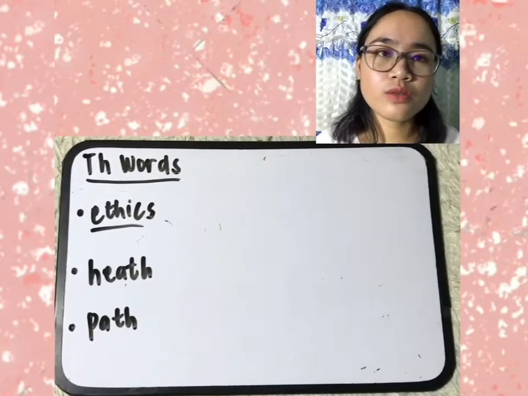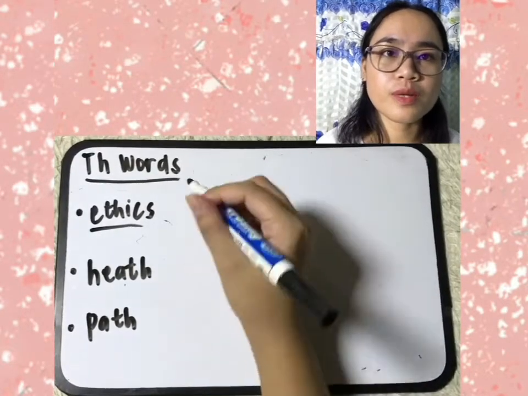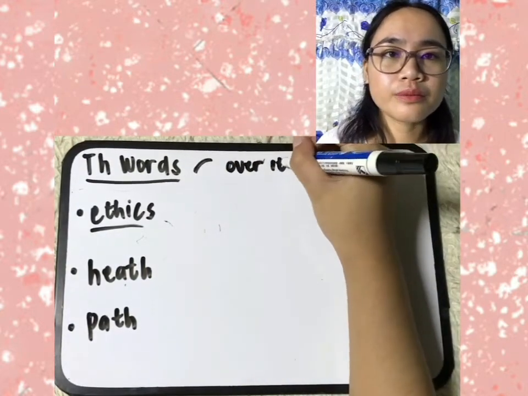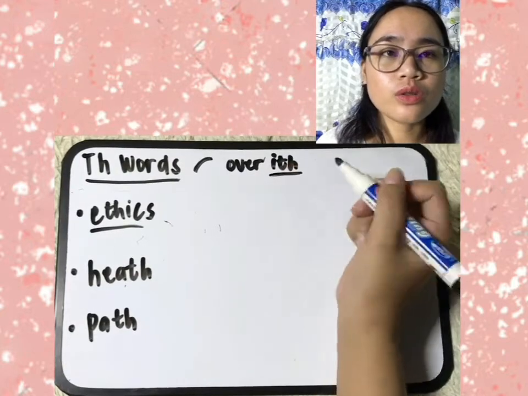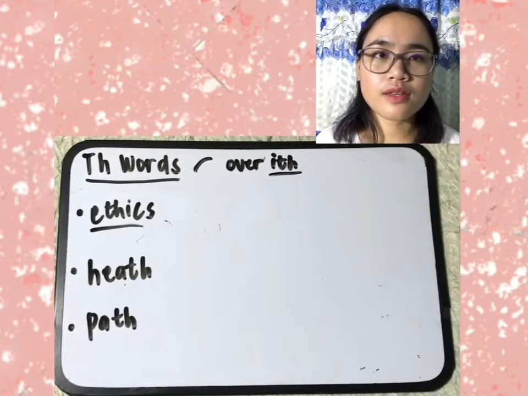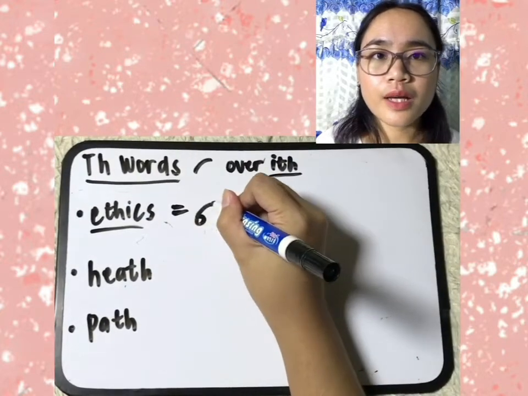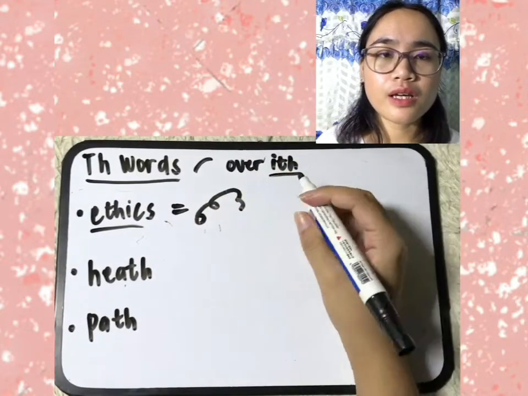So let's have the ETH words. The ETH sound is represented by an upward sloping short curve called ith. Let's have the word ethics. E-ith-K-S.